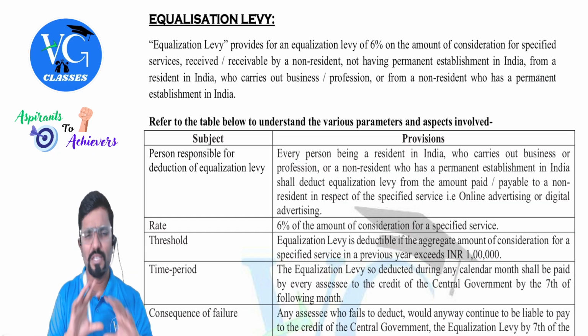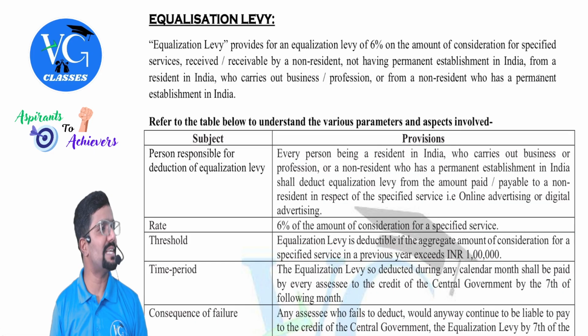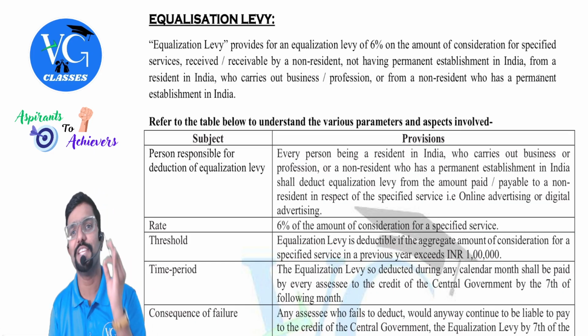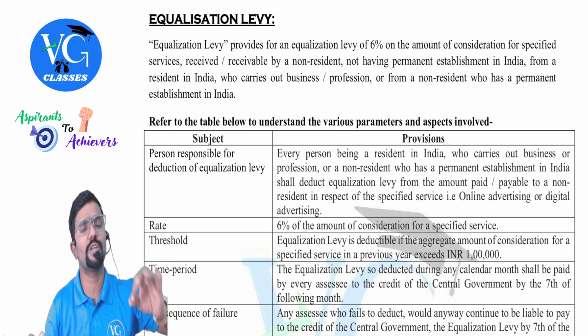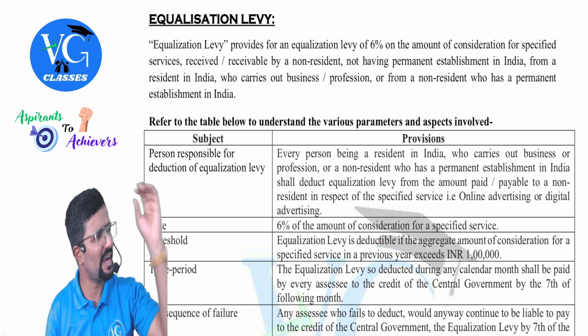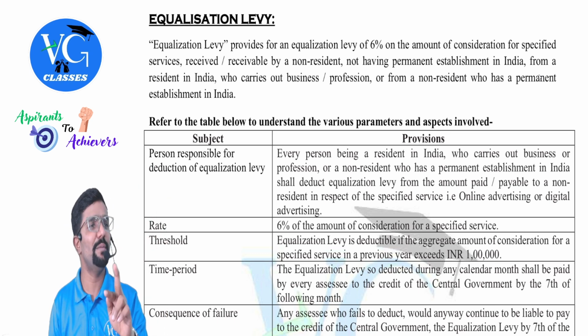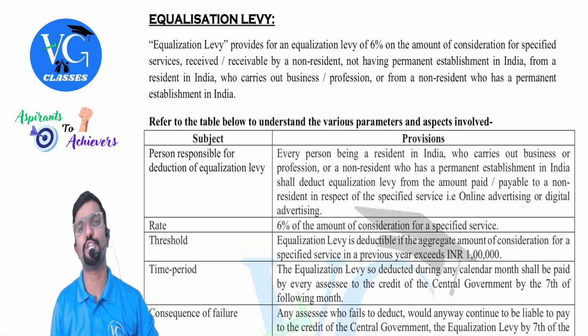Chalo. So it is very similar to TDS, but they are not naming it as TDS. It is called Equalization Levy. The name is beautiful, but very similar to the concept of TDS. Almost the concept is copy paste, but they didn't name it as TDS. They have given it as Equalization Levy.